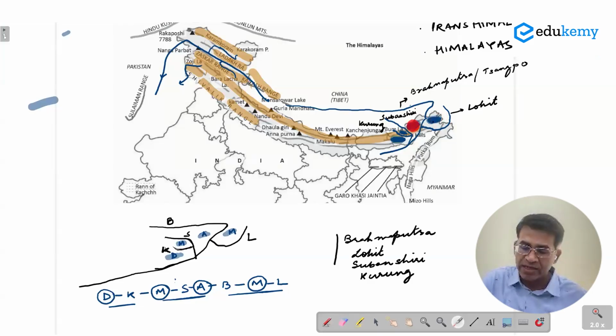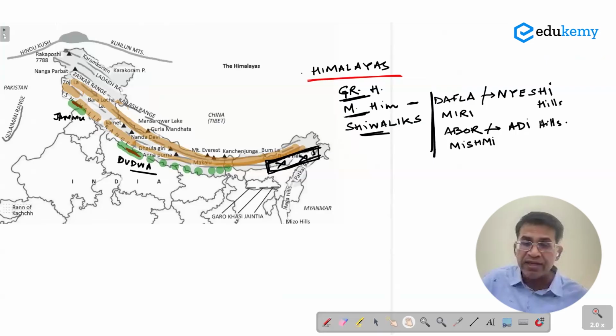Mishmi Hills. Now, these hills are called Abor Hills. Abor Hills are between Subansiri and the main Brahmaputra. This small range in between, this is between Kurung and Subansiri. This is the Miri Hills, and this one is the Daphla Hills. So we have Daphla, Miri, Mishmi. In between, we have Abor Hills. I was talking about the northeastern part of India. It does not have the Shivalik range. The northeastern part of India has Great and Middle Himalayas, and the Middle Himalayas are called Daphla Hills, Miri Hills, Abor Hills, and Mishmi Hills.